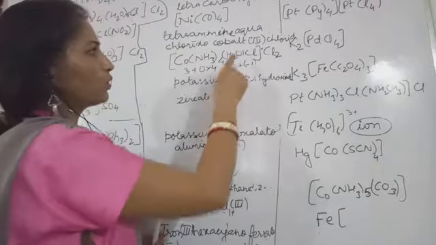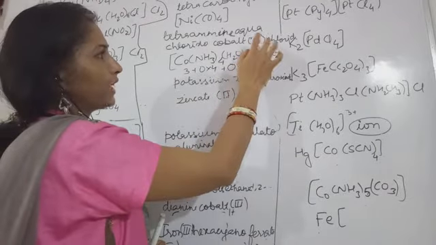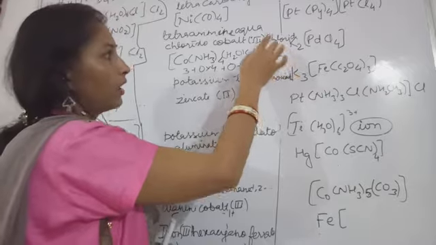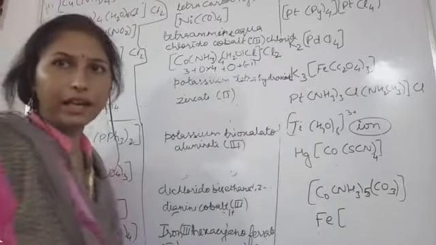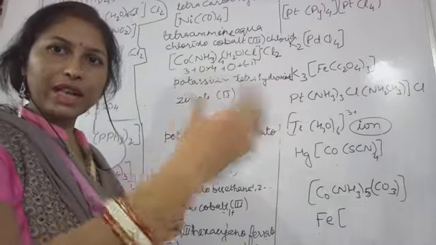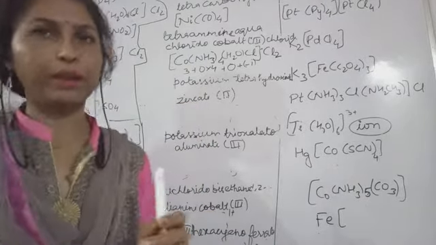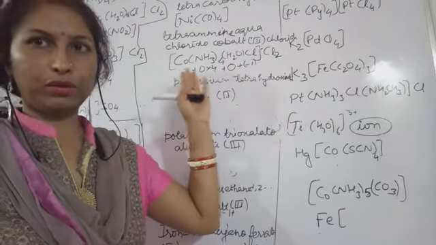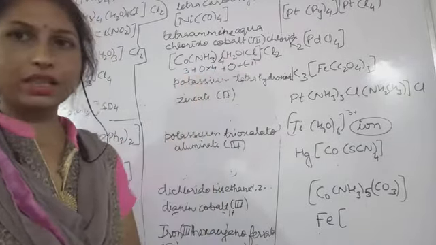Okay, so plus 2 charge was possessed by this complex, that is why -2 charge was required, and -2 charge will be given by this chloride ion. This will be called as counter ion. Okay, the primary valency will be satisfied by this counter ion only. So this was the method by which you can find out the oxidation state.